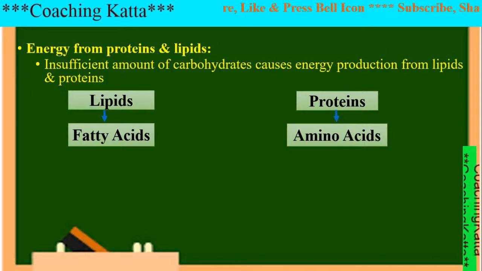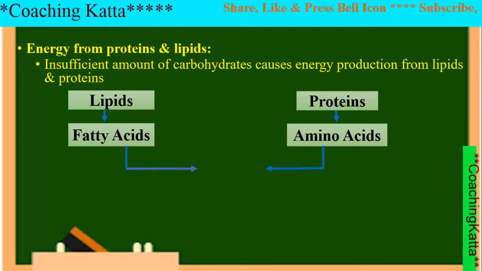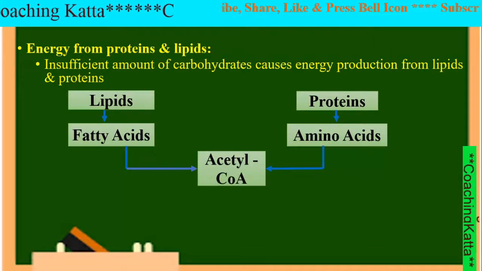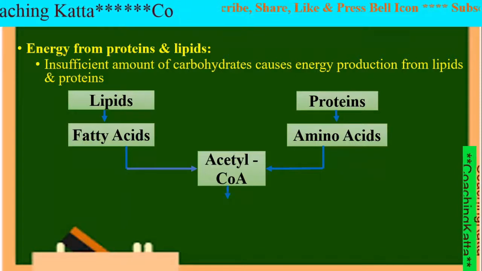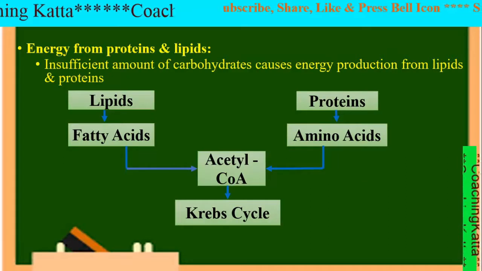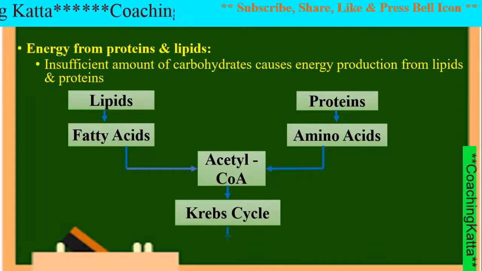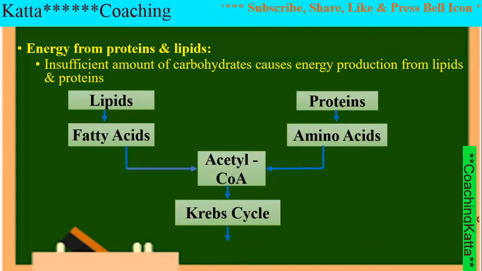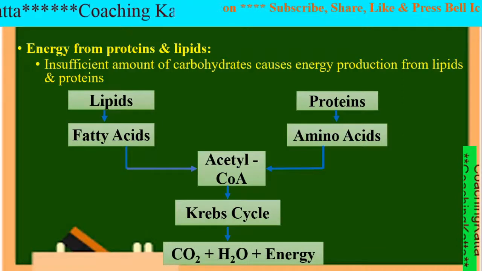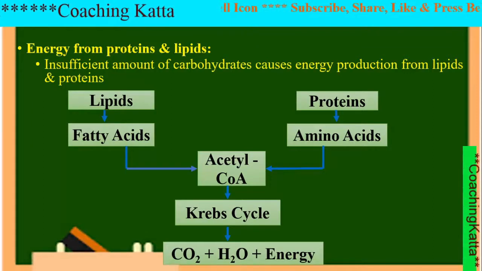Fatty acids and amino acids are then converted into acetyl coenzyme A. After that, it is completely oxidized by the Krebs cycle process in mitochondria. And in the end, energy is produced from lipids and proteins also. This energy is utilized by our body to perform various processes.